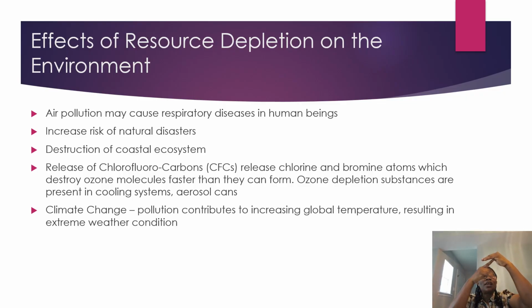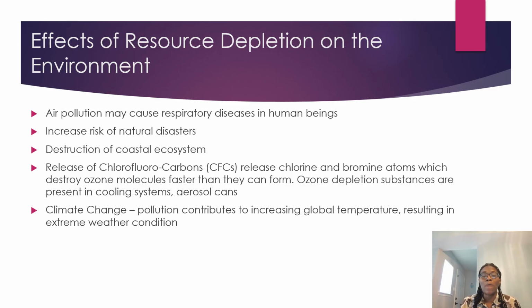The function of the ozone layer is to prevent the dangerous ultraviolet rays from the sun from reaching the earth directly, so that it's not going to cause any damage to the organisms that are living there. To human beings, for example, it causes skin cancer. So these ozone depletion substances are usually present in cooling systems like fridges, freezers,